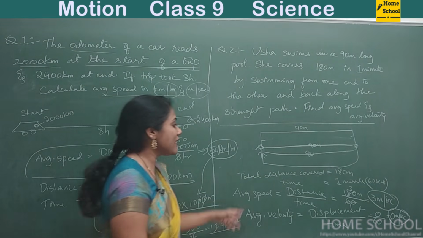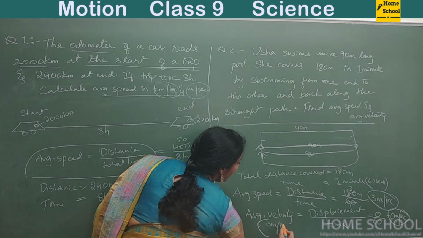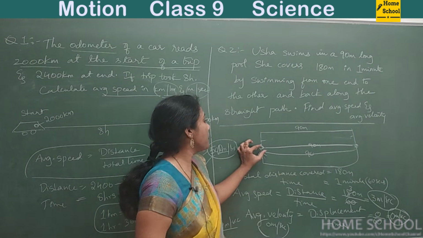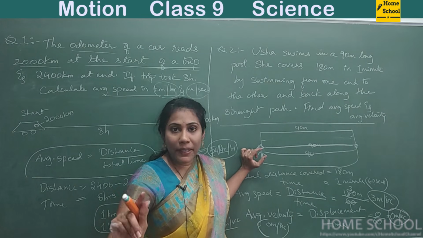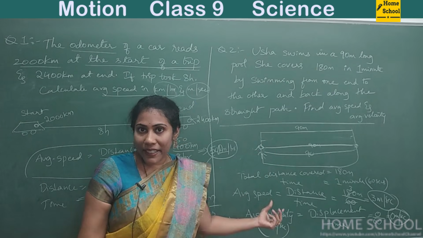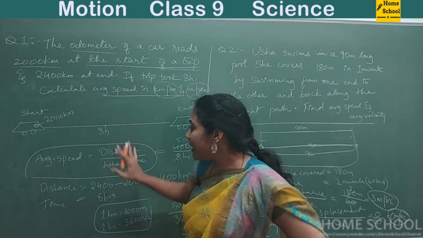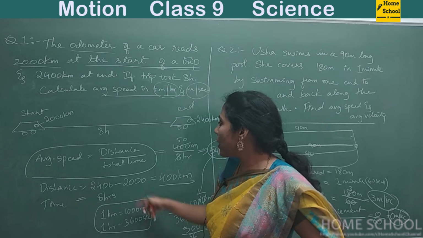Okay, so how much is average velocity? Average velocity is 0 meter per second because displacement is 0. Right, very, very important. Remember, average velocity can be 0 in case displacement is 0, but average speed will never be 0 because speed means distance.